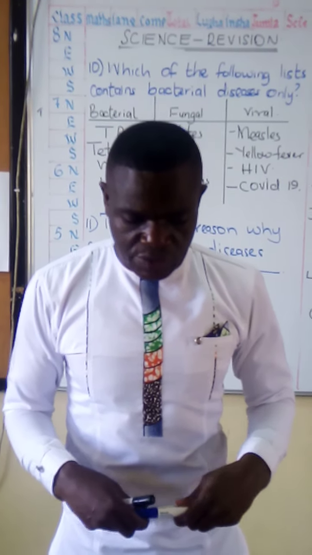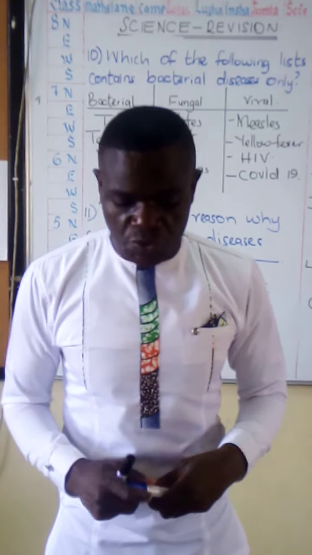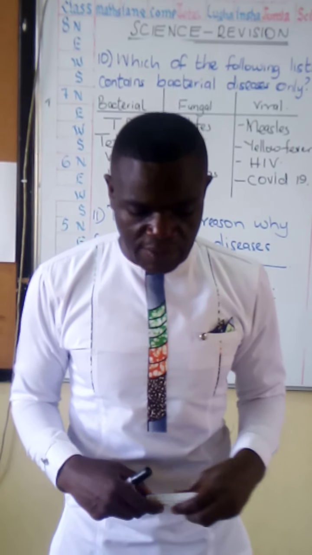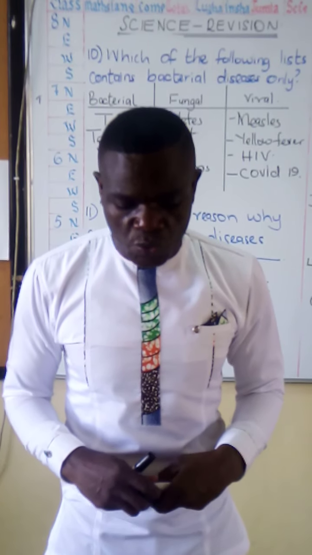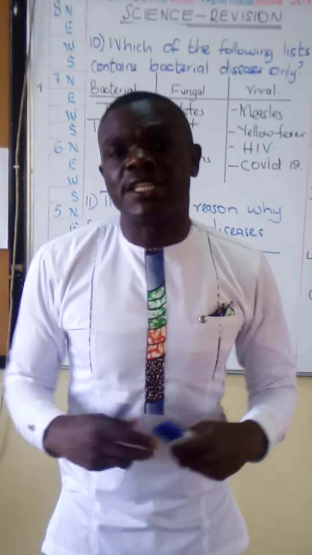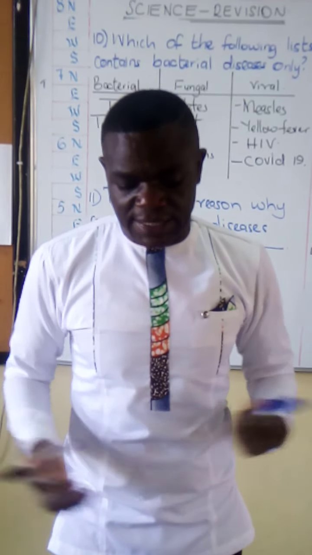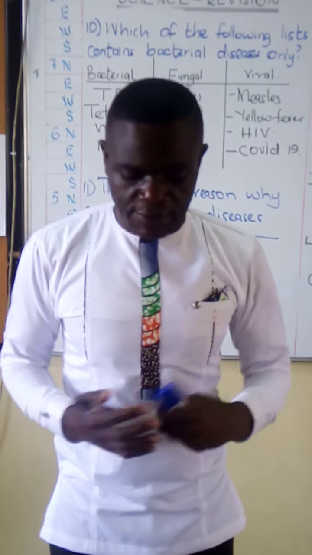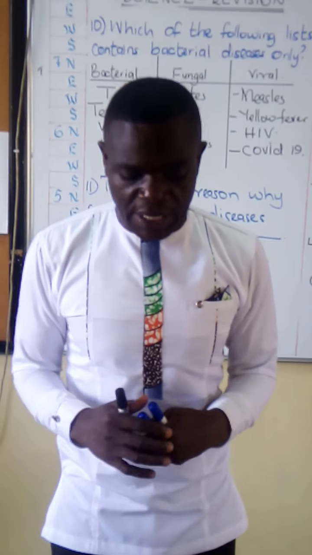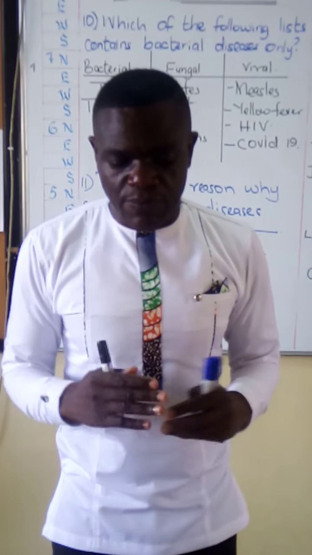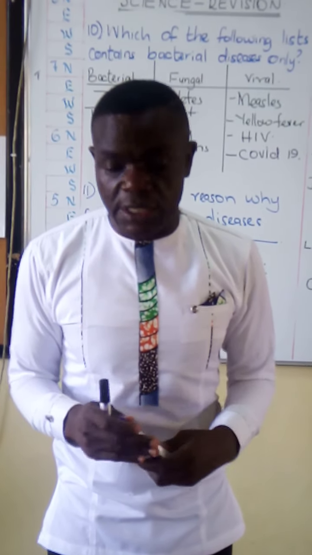These are diseases that spread from one person to another. They spread through contaminated air, contaminated water, contaminated food, insect bites, and body fluids. These are the ways in which they spread.